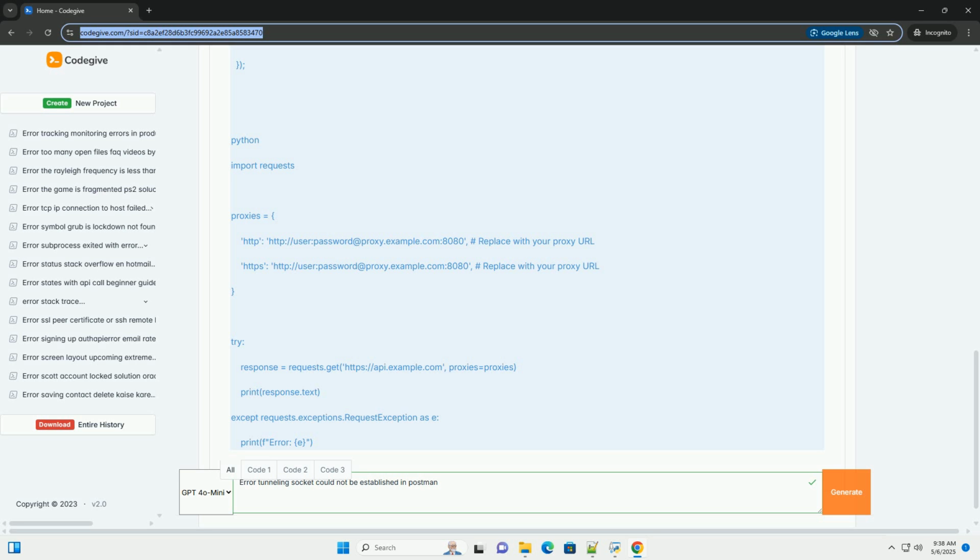Try opening a web browser and visiting a website. Can you ping the proxy server? Open a command prompt (Windows) or terminal (macOS/Linux) and run ping